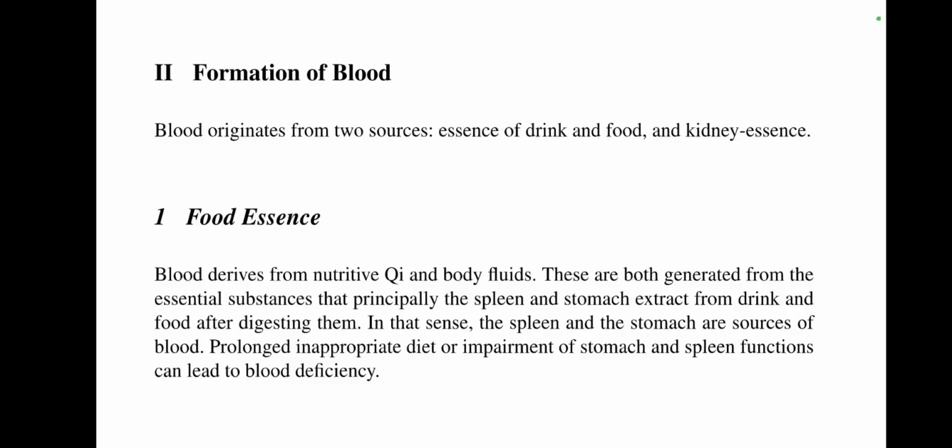Blood originates from two sources: essence of drink and food and kidney essence. Blood derives from nutritive qi and body fluids. These are both generated from the essential substances that principally the spleen and stomach extract from drink and food after digesting them. In that sense, the spleen and the stomach are sources of blood. Prolonged inappropriate diet or impairment of stomach and spleen functions can lead to blood deficiency.